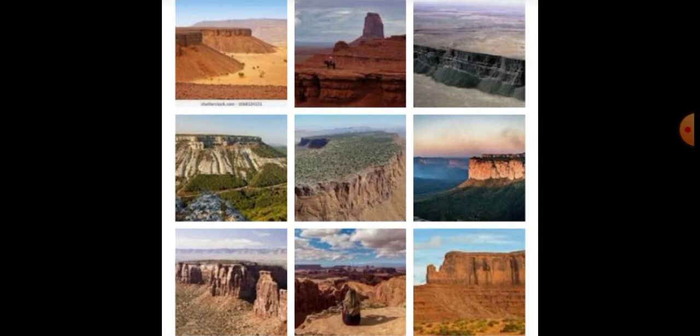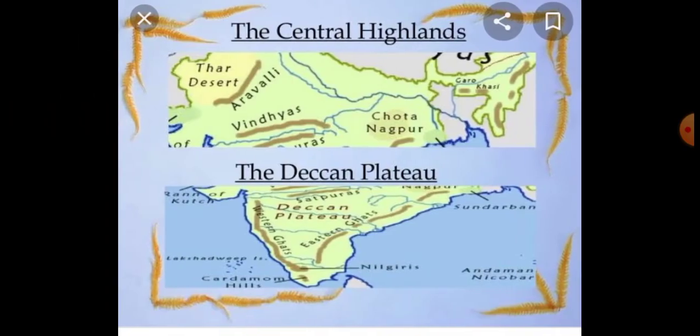Then the peninsular plateau is divided into 2 divisions. Do you remember, students, what the 2 divisions of the peninsular plateau are? Very good. Central Highlands and Deccan Plateau. Just you see this map, students. The northern part is the Central Highlands and the southern part is the Deccan Plateau.